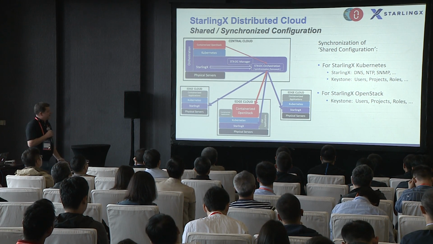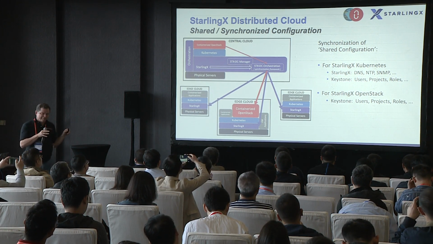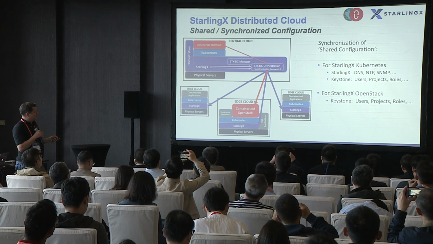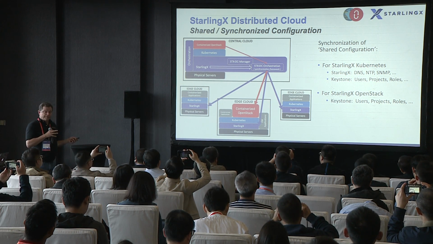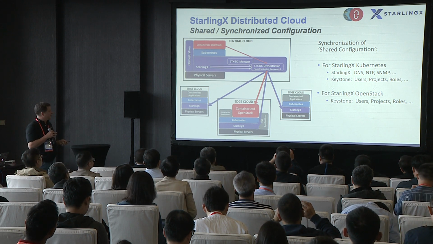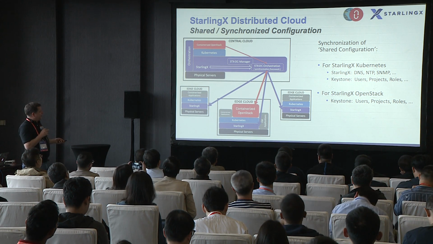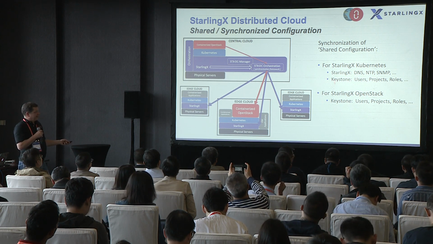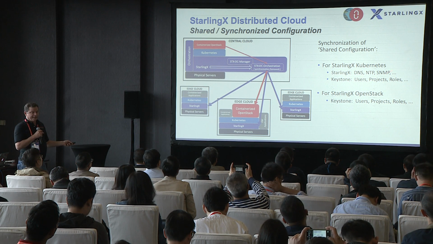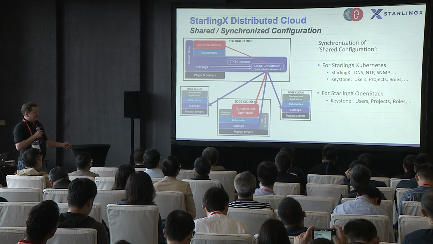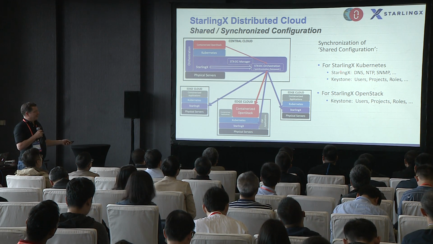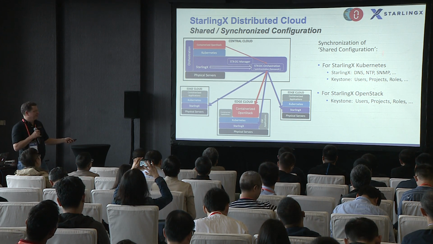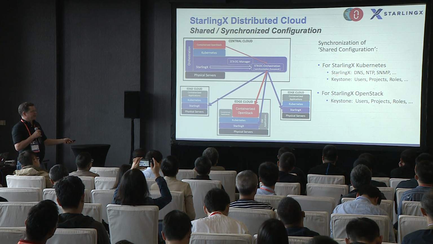So as far as our data synchronization, I mentioned that we had a configuration portal to synchronize configuration data across the edge clouds, and basically there's the data that we're synchronizing. Some of the data is associated with the StarlingX Kubernetes layer. Some of the data is associated with the OpenStack layer. For example, we have StarlingX system data with respect to things like DNS servers and NTP servers that the StarlingX layer is using,